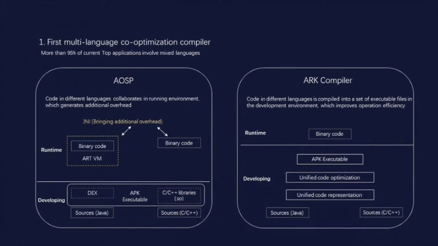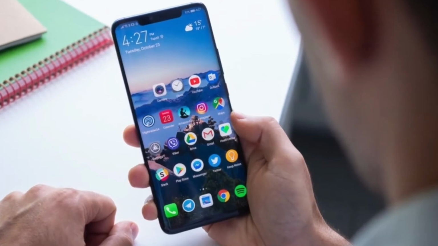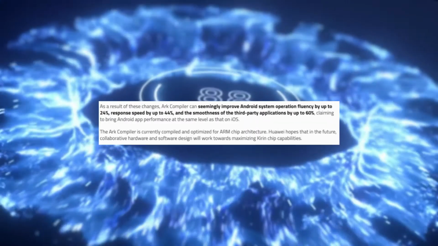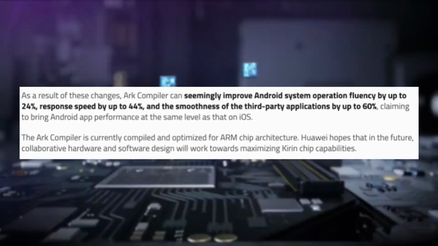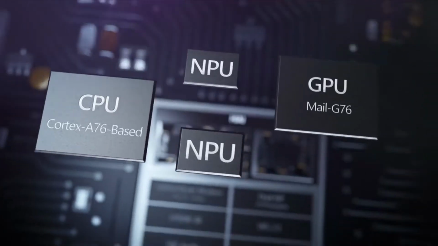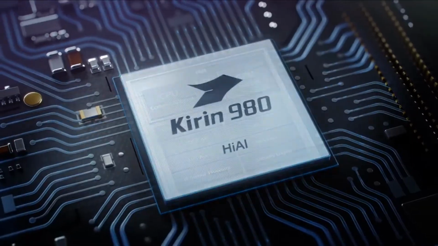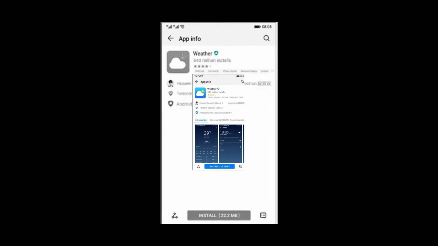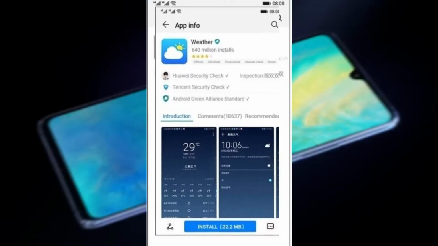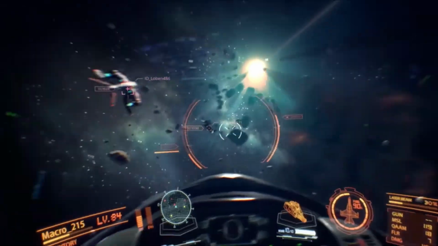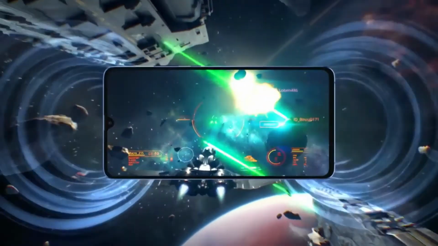It means it's the first direct static compiler that can do direct translation of the code into machine language, removing the need for the interpreter which Android uses. The process becomes simpler and more efficient, which overall improves software fluency by 25% and also increases the speed of app opening by 60%. The Arc compiler is currently built to work with ARM chip architecture and Android, and as we already know, Huawei's software was supposed to be based on Android but without Google, and now that the ban is lifted, they can actually collaborate with Google on this, which not only improves Huawei phones but every Android phone's fluency and speed, which at the end is good for us consumers.